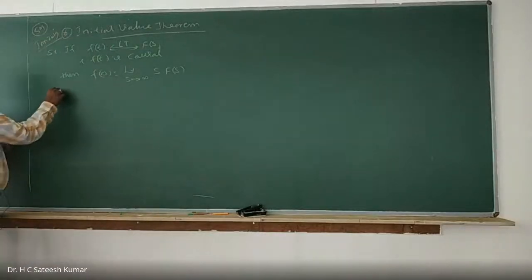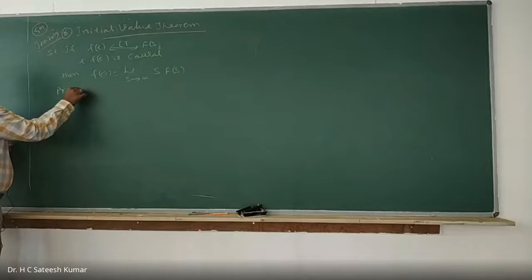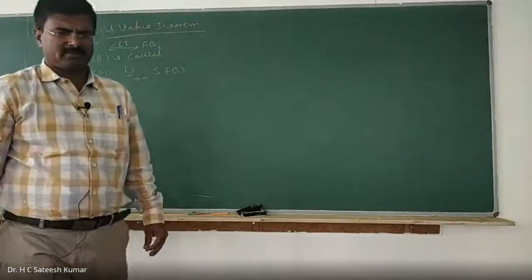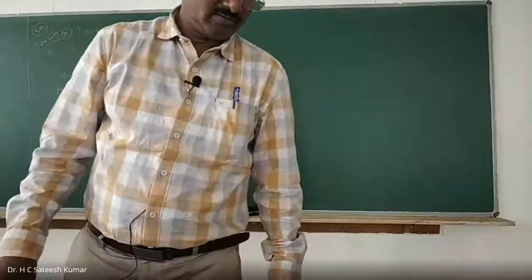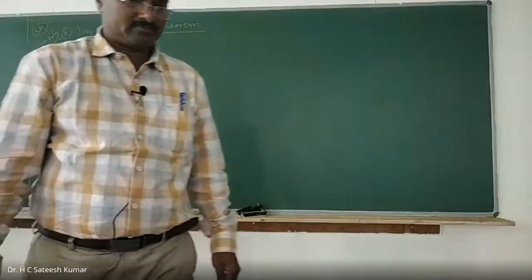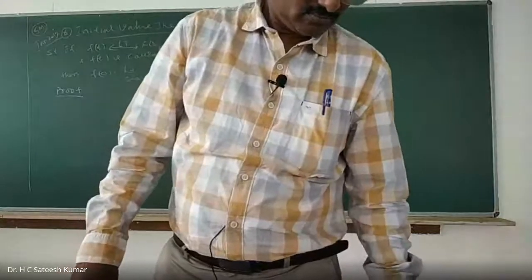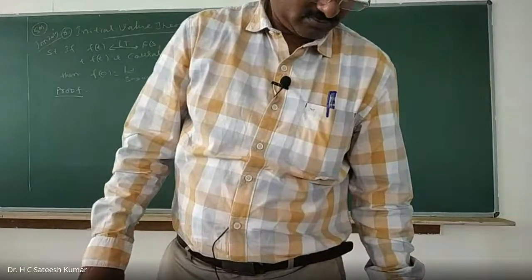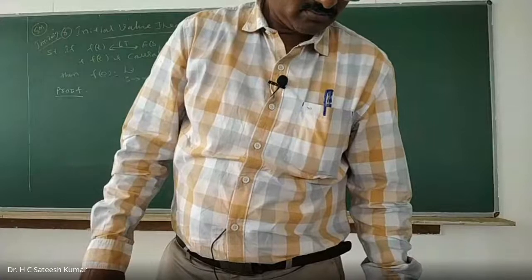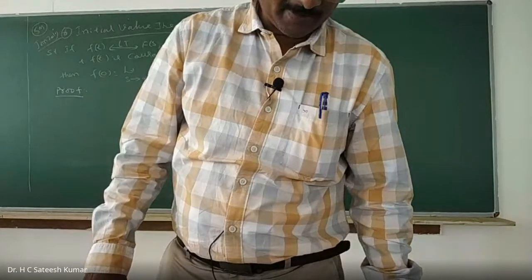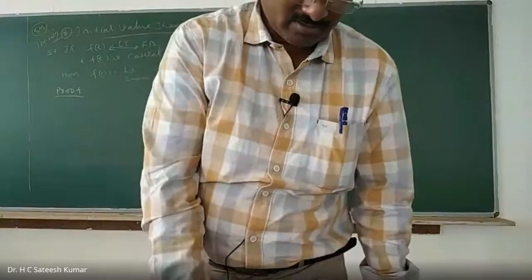Proof of this one. Okay, right? So now what is it that we have? We know, so before that, we need to do one more property.